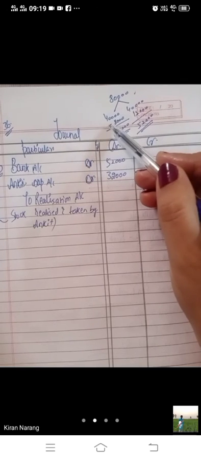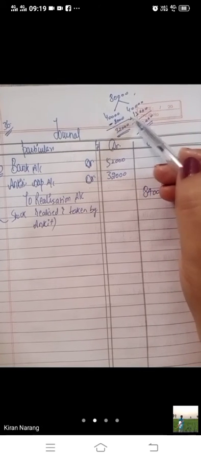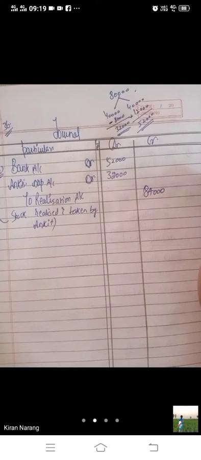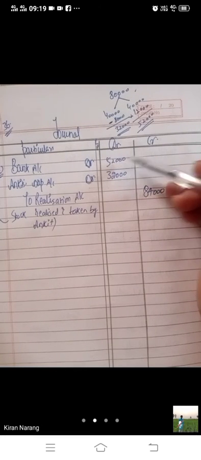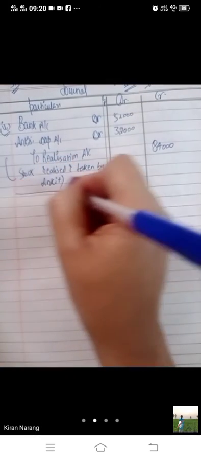Ankit has taken it at a discount of 20% and in the open market we have sold at a profit of 30%. So bank 52,000, Ankit 32,000 and to realization 84,000. This was the first journal entry.